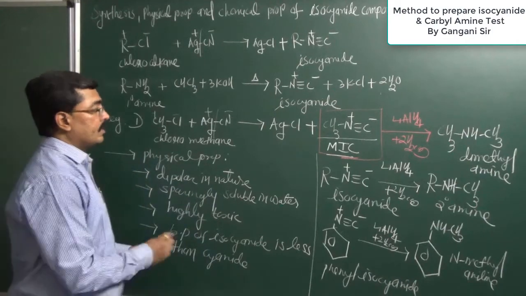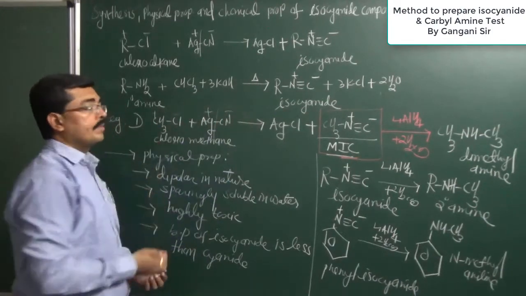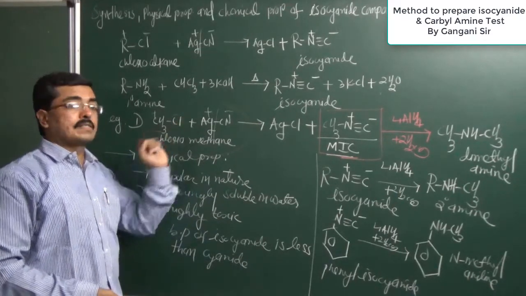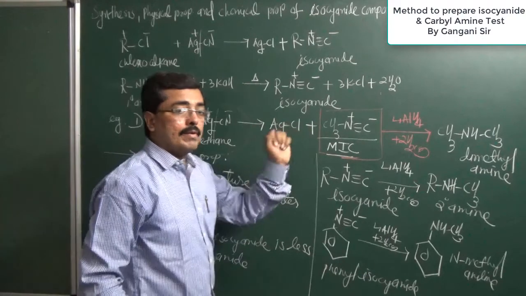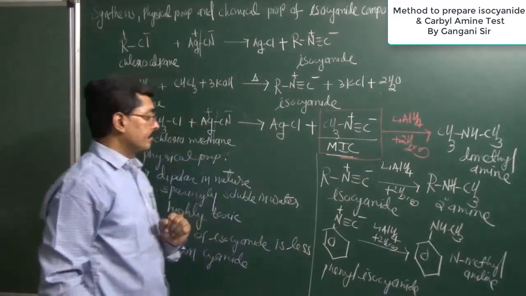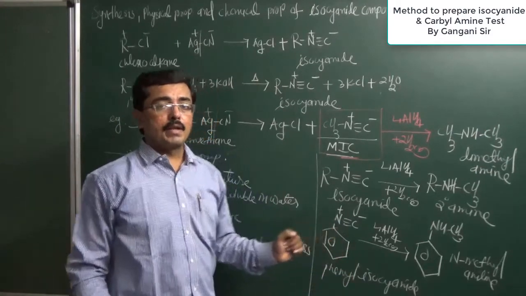Particularly this reaction will be asked in competitive exams: chloromethanol reaction with silver cyanide, what will be obtained? We are always getting an isocyanate compound. Isocyanate on reduction always gives us a secondary amine.